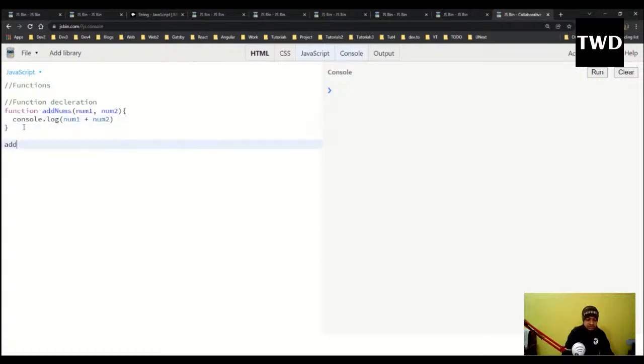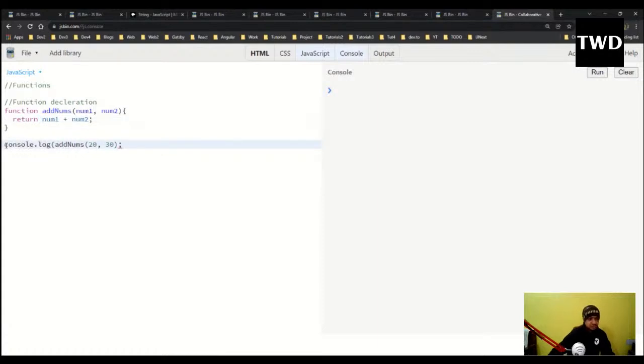So after that I have to do a function call. addNums, and I'll give it 20 comma 30, and if I run it, I'll get 50. So this is the function declaration. Instead of doing the console log here, I can do a return also. Whenever I do a return, if I run it like this, nothing will come, because I'm not doing any console log. So when I return something, I have to catch it somewhere.